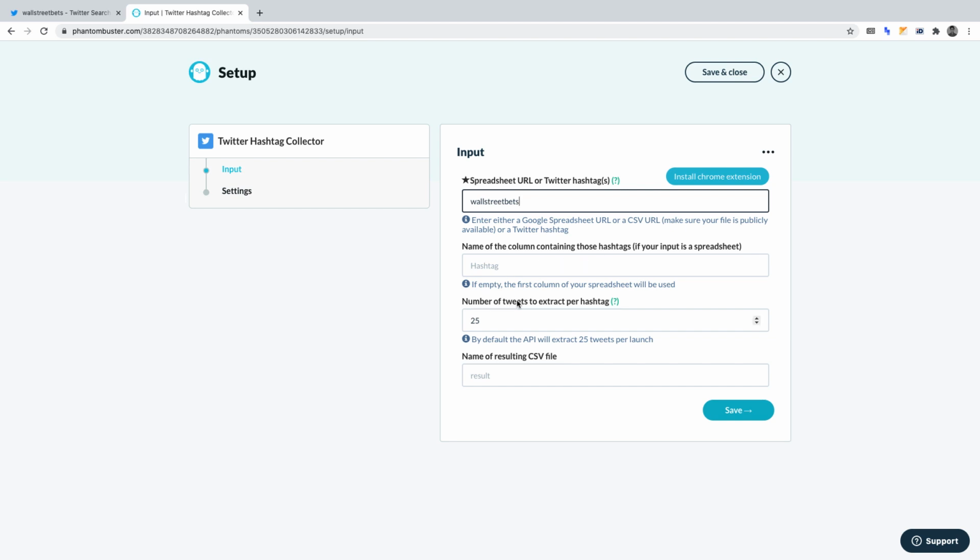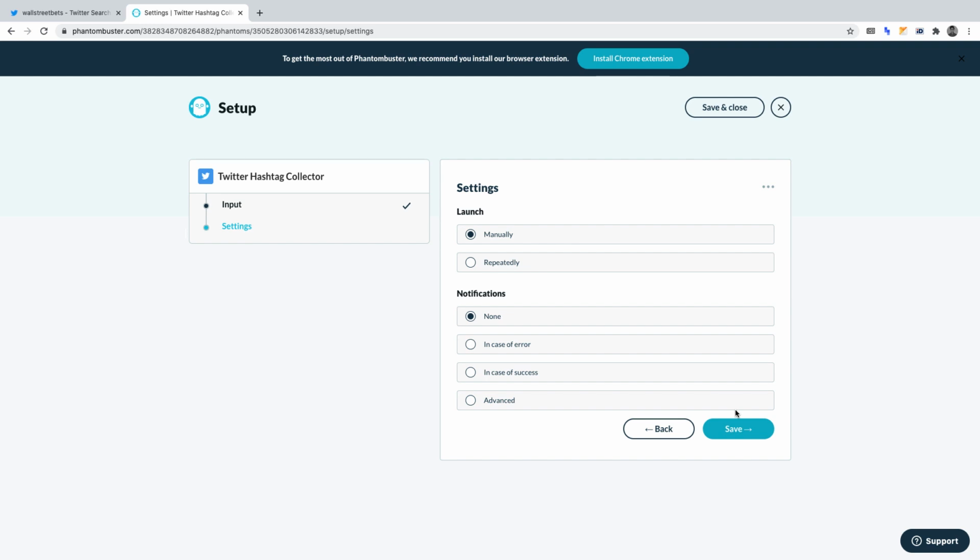3. Number of tweets to extract per hashtag. For the purposes of this project, let's enter 20. 4. Name of resulting CSV file. Let's name the output file Twitter. Now, click Save.